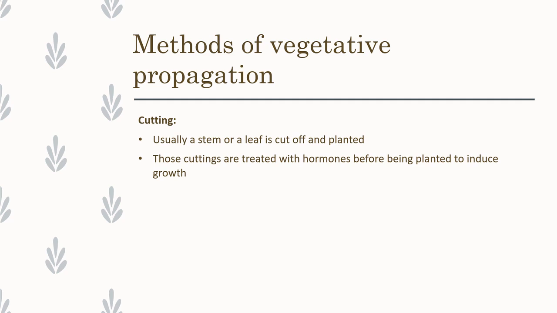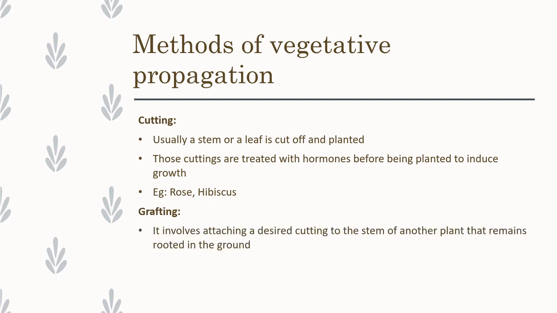So what plant hormones are present? Generally 5 types of natural hormones are present: auxin, cytokinin, gibberellin, abscisic acid and ethylene. Auxin and cytokinin are the two important plant hormones used for the growth of the plant. Examples of plants which can be propagated by the cutting method are rose and hibiscus.